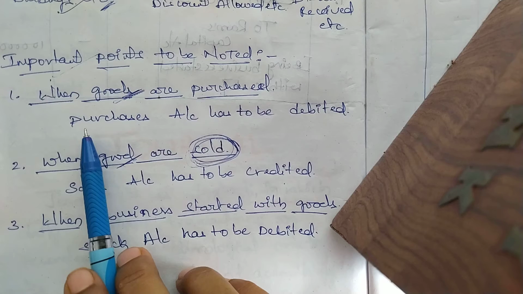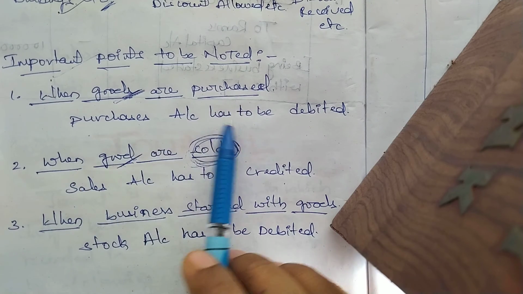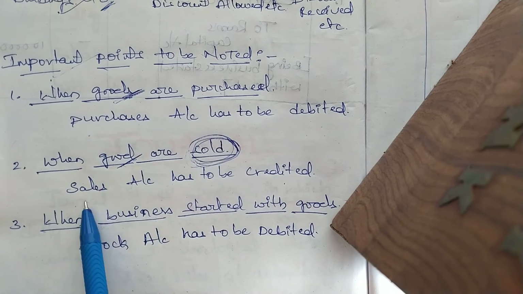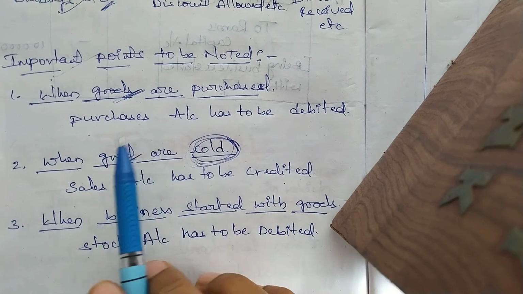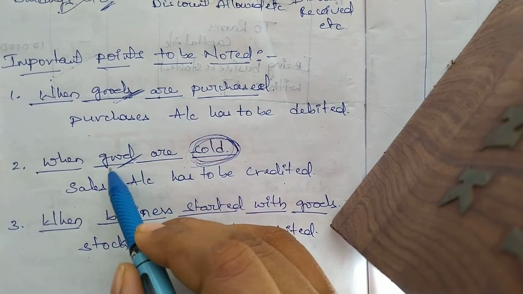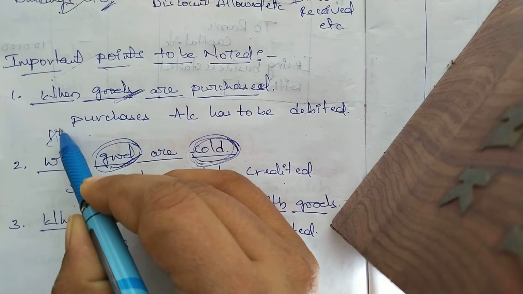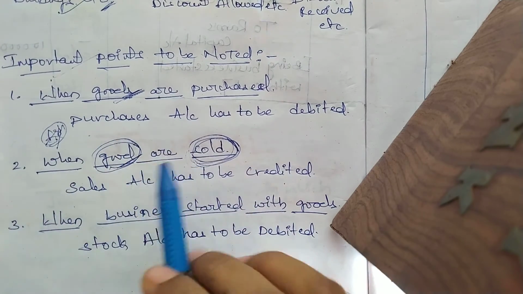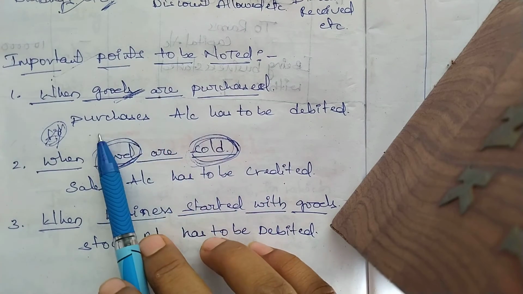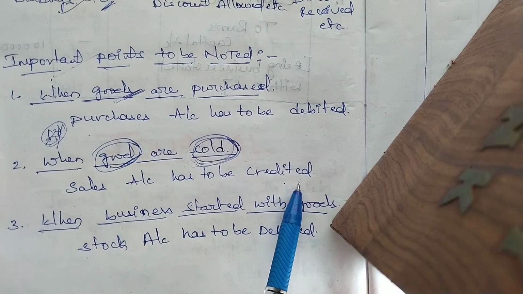So in short form you can remember: whenever you are purchasing the goods, purchases account has to be debited, and whenever you are selling the goods, sales account has to be credited. Purchases debited, sales credited. It applies only for the goods, not for the assets. If you are purchasing the goods, purchases account has to be debited. If you are selling the goods, sales account has to be credited.